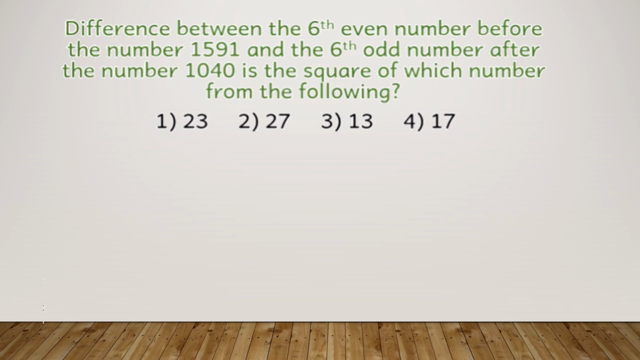Let us move on to the next question. Difference between the sixth even number before the number 1591 and the sixth odd number after the number 1040 is the square of which number from the following? Now it is a bit complicated question to understand. So I'll just break down the question in order to help you understand what exactly it asks us to find out.